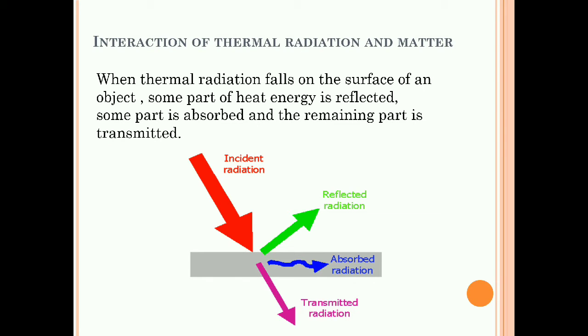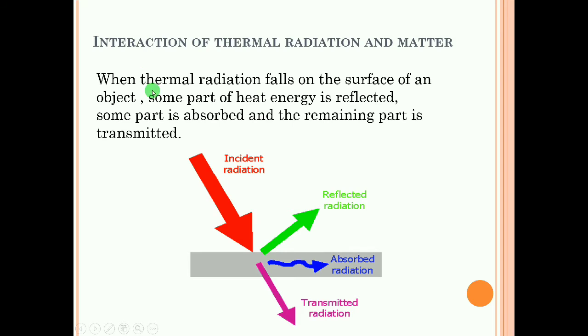So radiation is nothing but a mode of transfer of heat in which heat energy is transferred in the form of electromagnetic waves. It does not require any material medium to transfer from one place to another. Even in vacuum or space it can be transferred, and it is the fastest mode of transfer of heat. Now, when we consider the interaction of thermal radiation and matter, when you talk about thermal radiation or radiant energy, we are using the term for the heat energy in the form of electromagnetic waves or electromagnetic radiation.